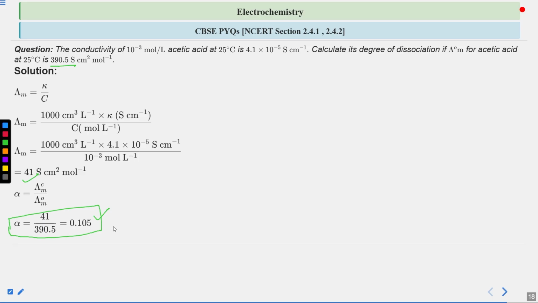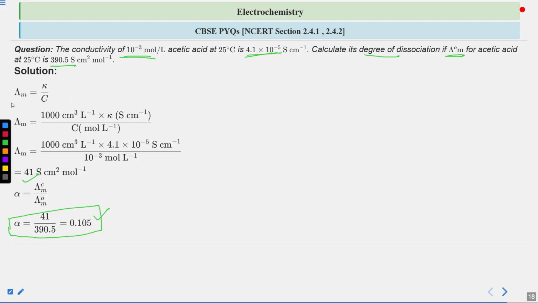This is how you have to relate the given values in the numerical. Here we have been given the concentration, the conductivity and the limiting molar conductivity. You just have to relate all these terms with the formulas to determine the degree of dissociation, and stepwise calculate the values.